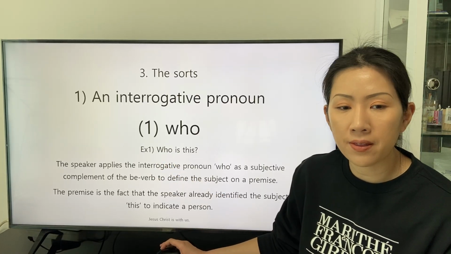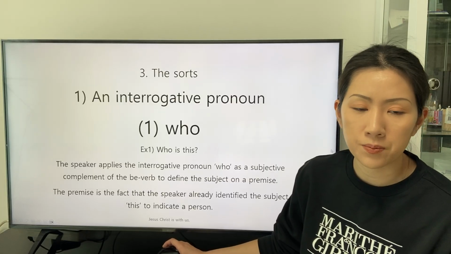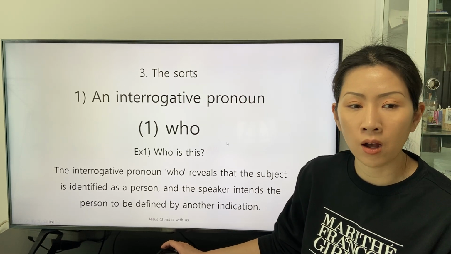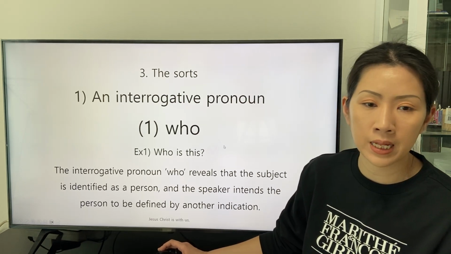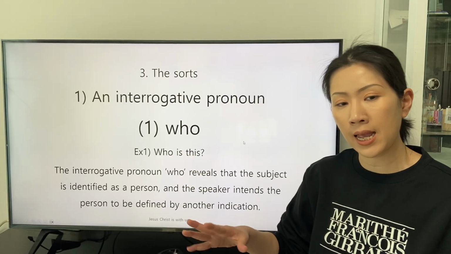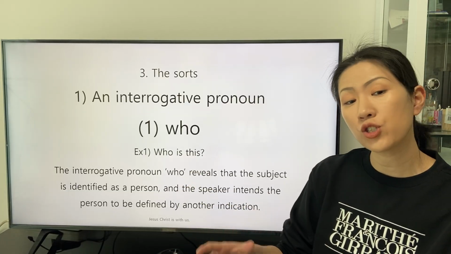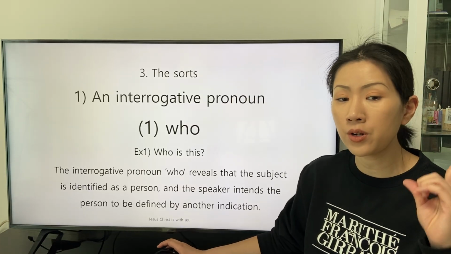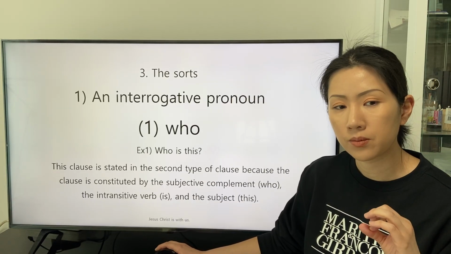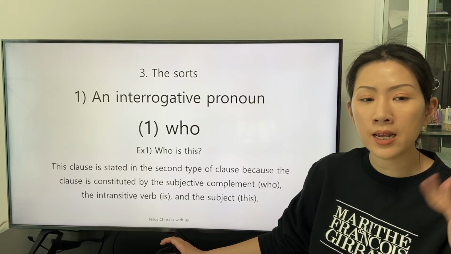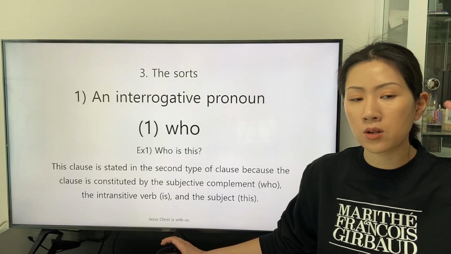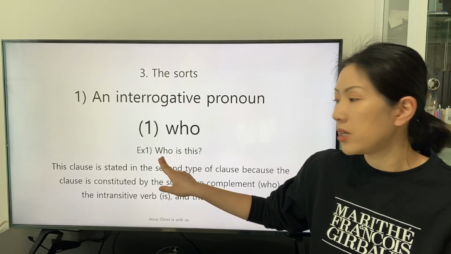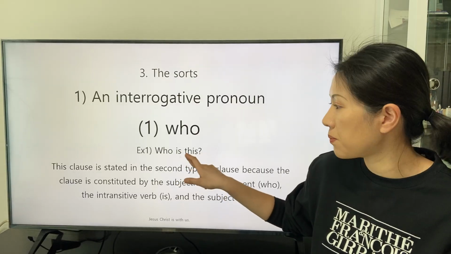The premise is the fact that the speaker already identified the subject this to indicate a person. The interrogative pronoun who reveals the subject is identified as a person, and the speaker intends the person to be defined by another indication. This clause is stated in the second type of clause because the clause is constituted by the subjective complement who, the intransitive verb is, and the subject this.